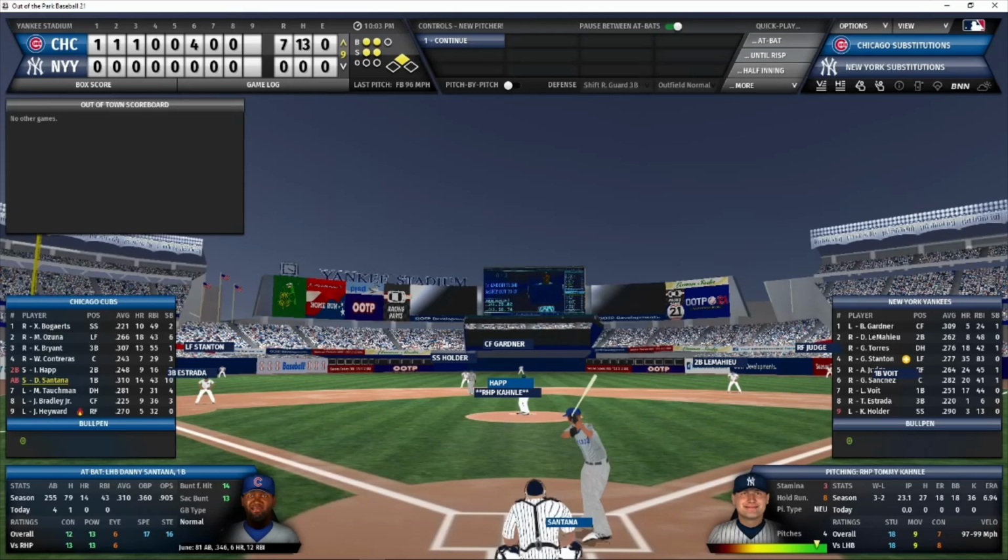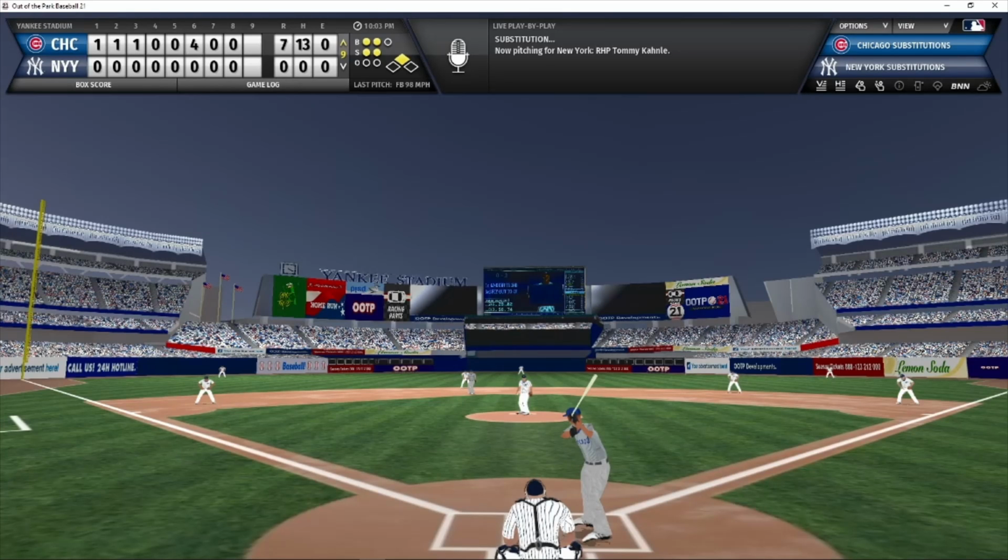They're going to bring in a new reliever, Tommy Nail? Tommy Canale? Evil Knievel? I'm not sure. 23 1/3 innings for Tommy Canale. He has allowed 18 walks, 36 strikeouts, and a 6.94 ERA. Maybe it's Tommy Canale. I'm not sure. We'll go with Tommy Canale. I think that's going to be a good name for him. So he's going to face Santana with a 2-2 count, nobody out, runner in scoring position.